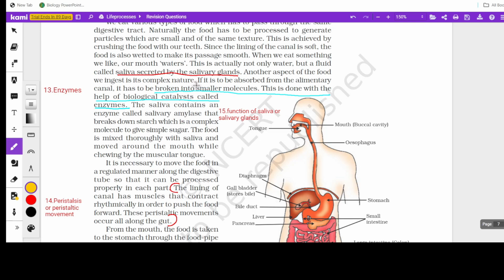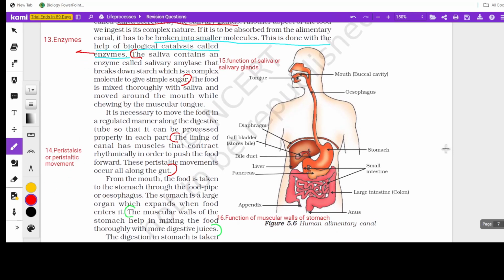Salivary glands secrete saliva, and the enzyme in it is salivary amylase. The function of salivary amylase is to break down starch, which is a complex molecule, into a simple sugar. Here they talk about enzymes, which are biocatalysts or biological catalysts. Remember that term. Always go with the structure, secretion, and functions. So: salivary glands in the mouth, saliva secretion.